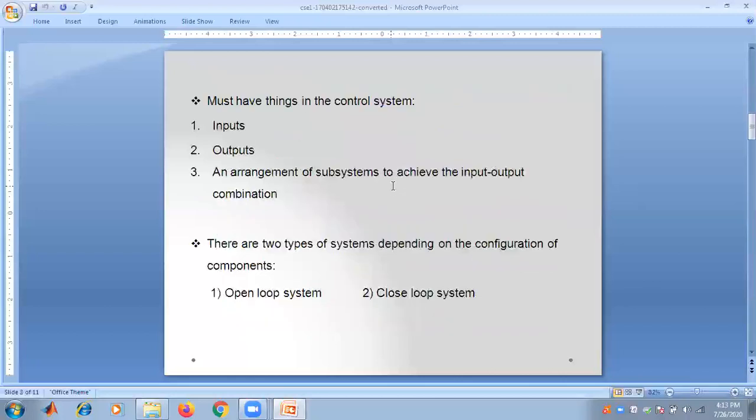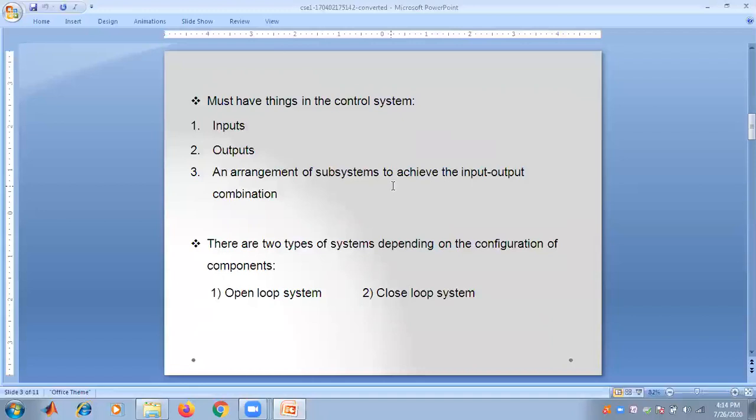The control system must have the following things: the input, the output, and the third one is an arrangement of subsystems to achieve the input-output combination, because our main objective is to find the output from a particular system when an input is given to it, as we have already seen. So the control system will have that particular arrangement of subsystems to achieve the input-output combination.